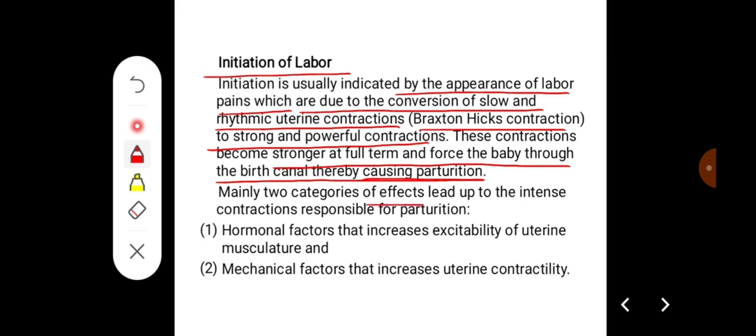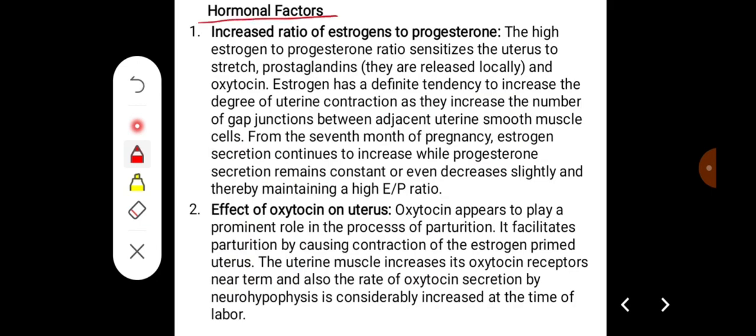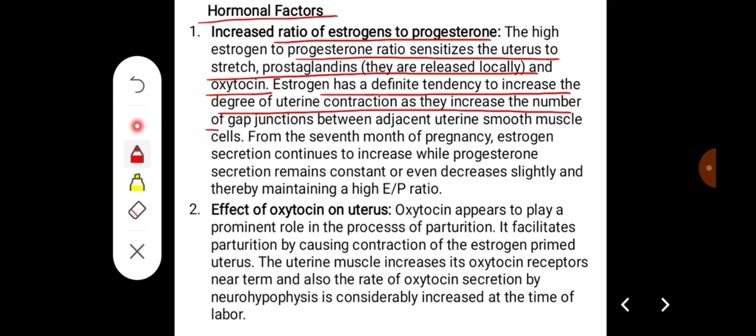Mainly two categories of effects lead up to the intense contraction responsible for parturition, that is the hormonal factors that increase the excitability of the uterine musculature and the mechanical factors that increase uterine contractility. Hormonal factors which are responsible: there is an increased ratio of estrogens to progesterone. The high estrogen to progesterone ratio sensitizes the uterus to stretch, prostaglandins and oxytocin. The estrogen has a definite tendency to increase the degree of uterine contraction as they increase the number of gap junctions between adjacent uterine smooth muscle cells.